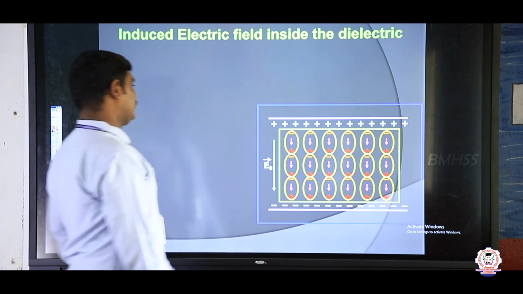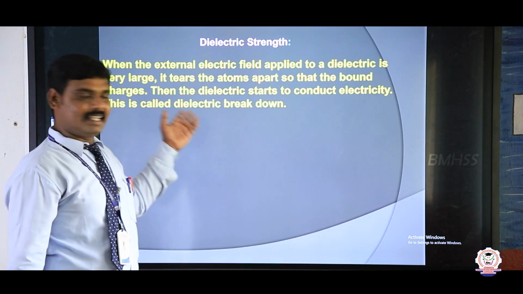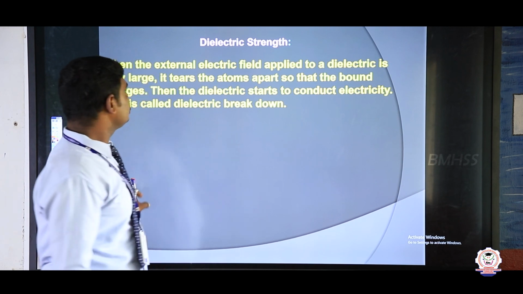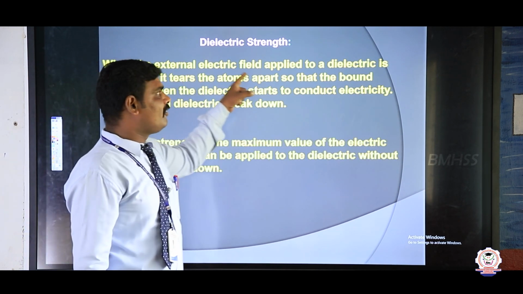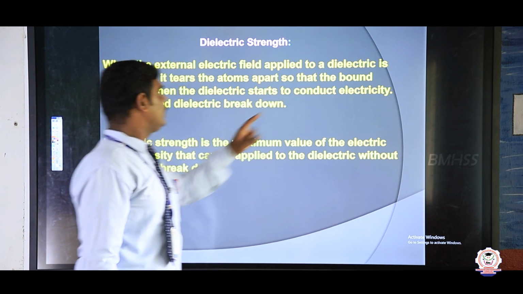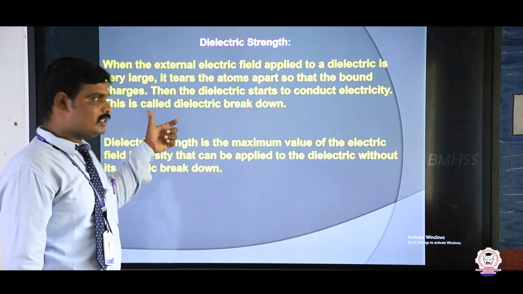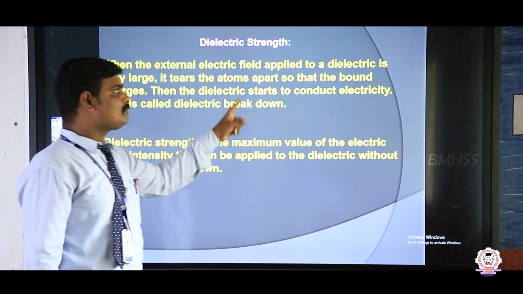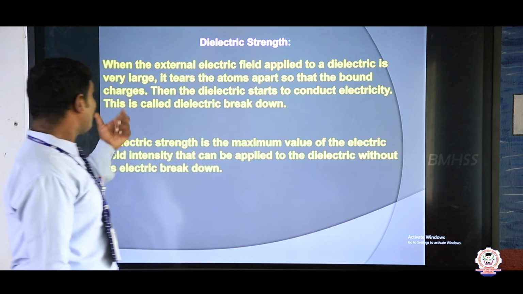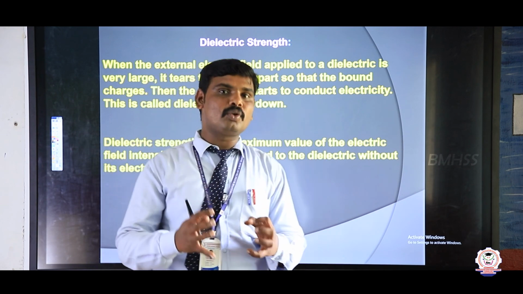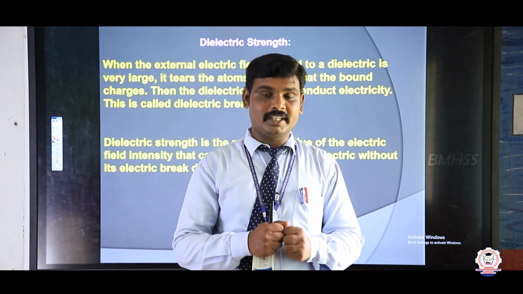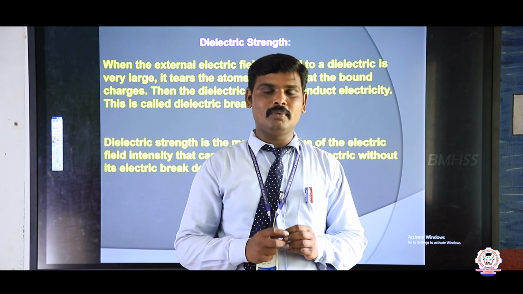Right. So the definition of dielectric strength: when the external electric field applied to the dielectric is very large, it tears the atoms apart so that the bound charges become free. When I apply a large amount of electric field, this is dielectric breakdown.